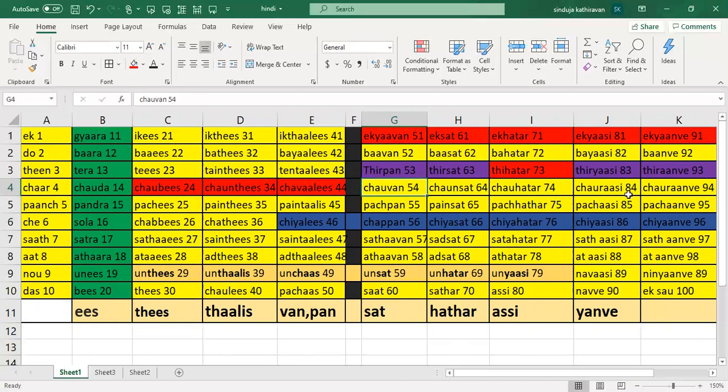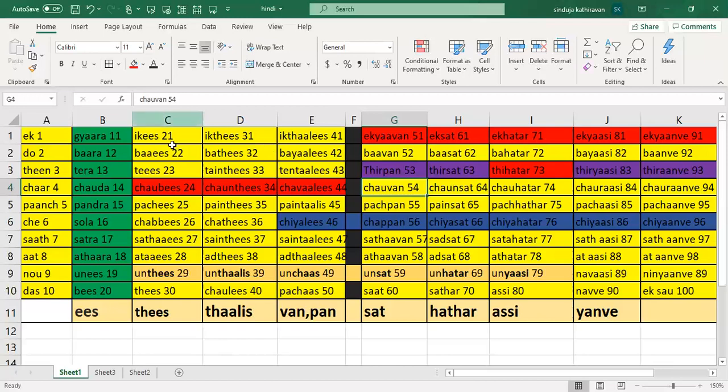Then 84. What is 84? 4 is chow and 80 is Asi. So here both are same. So you're using chaurasi. Okay. And again this R has come in, it's a facilitator. So chow Asi, chaurasi. You just keep saying it fast to become chow Asi, chaurasi. Right? Can you hear that? So yeah, that's how that came there. And 94, 4 refers to chow, and 90 is called yanwei in the made up name. So chow plus yanwei becomes chauranwei. You got it? So that became like that.